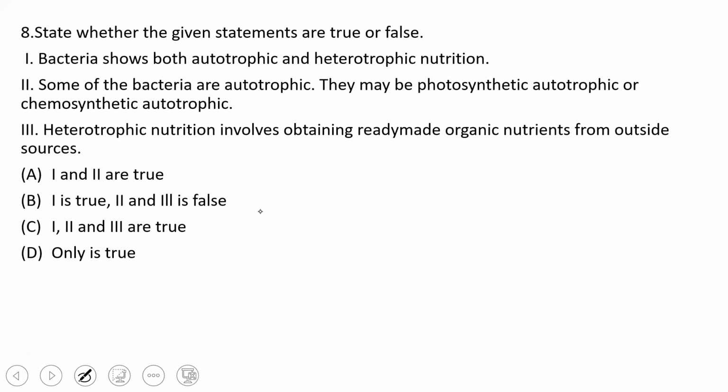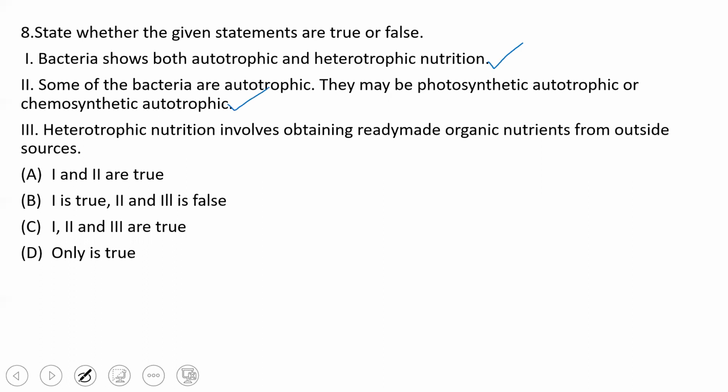Next question. State whether the given statements are true or false. First statement, bacteria show both autotrophic and heterotrophic nature. Yes, it's true. Some of the bacteria are autotrophic. They may be photoautotrophic or photosynthetic autotrophs, or chemoautotrophs or chemosynthetic autotrophs. We know that they include both the means of nutrition.